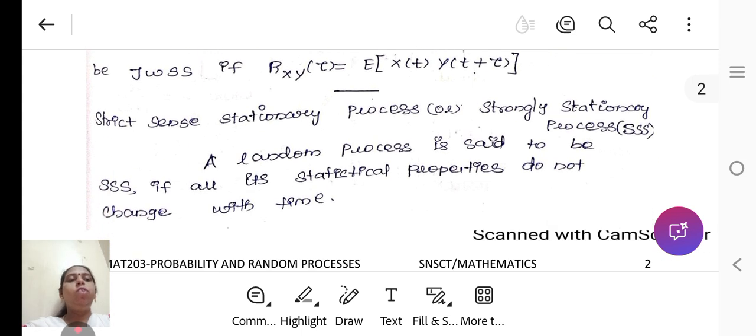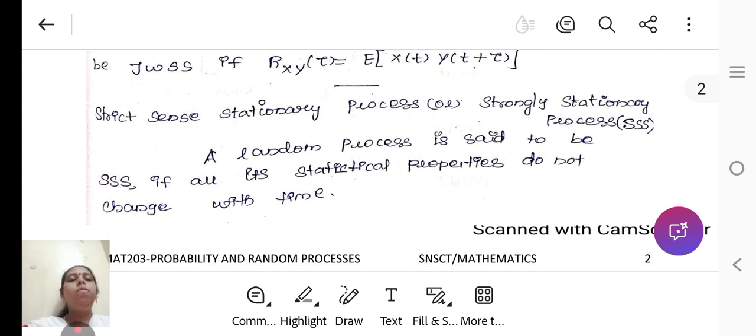Strict sense stationary process. A random process is said to be strict sense stationary if all its statistical properties do not change with time. What are the statistical properties we see? Mean, variance, moments, all those are independent of time.